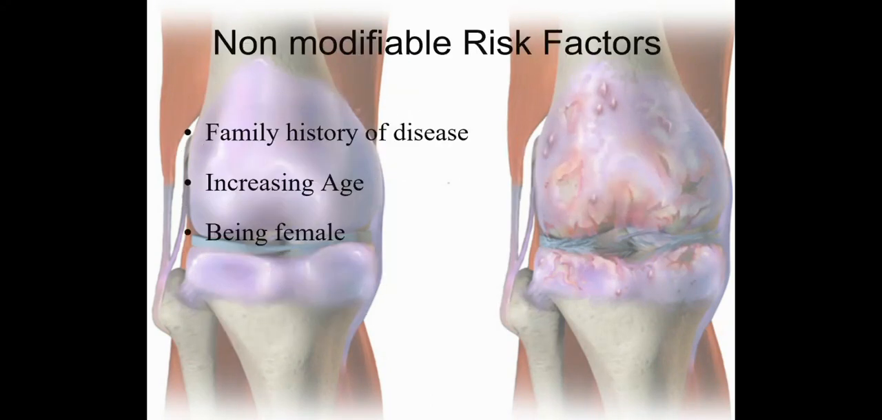Non-modifiable risk factors. There are certain risk factors which predispose the patient to develop OA. Non-modifiable means we cannot modify these factors. First is the family history of the disease. If somebody in the family has OA, there are more chances that the patient will also develop OA of the knee joint. Increasing age: as the patient's age increases, osteoarthritic changes in the joint are more common. Being female: osteoarthritis of the knee joint is more commonly seen in women compared to men.